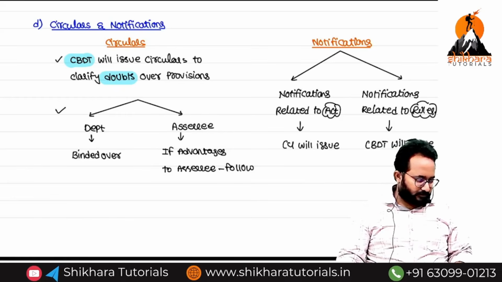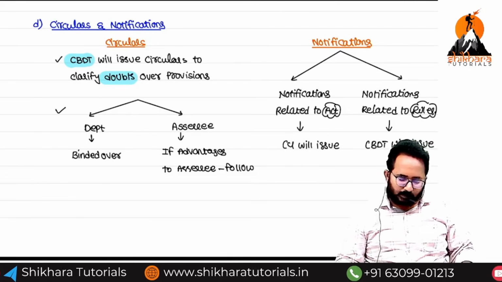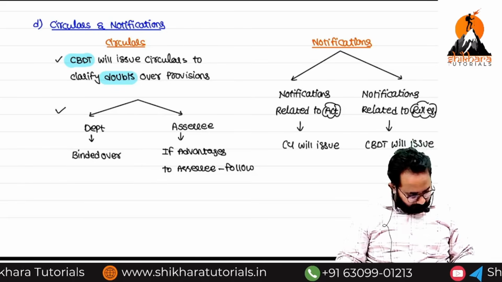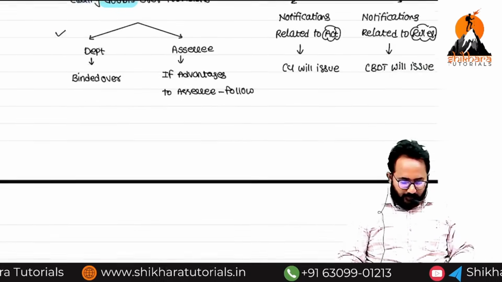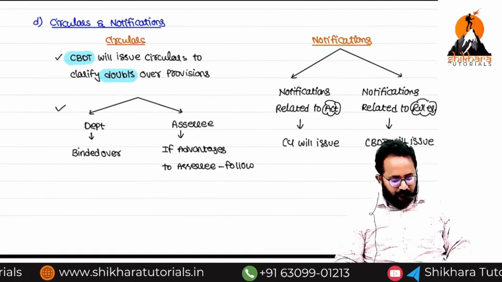Understood? How many components have we discussed as of now? Four components. The last component is what? Case law. So can I give the heading for that case law? Key point.